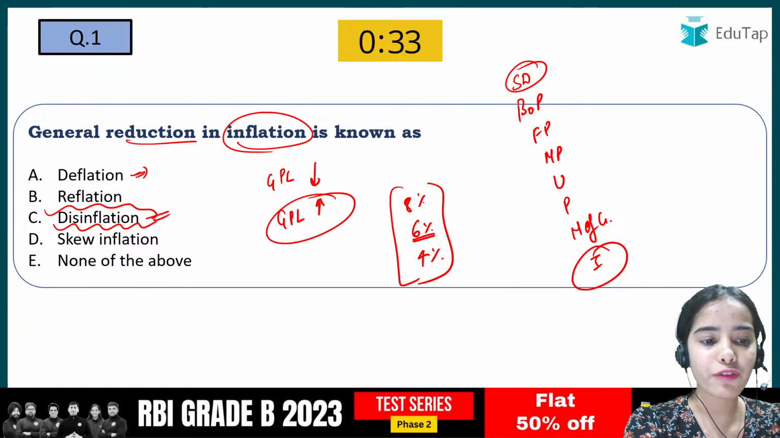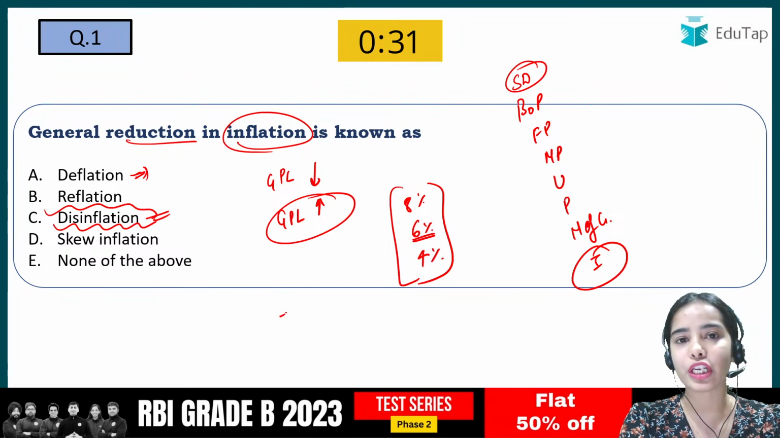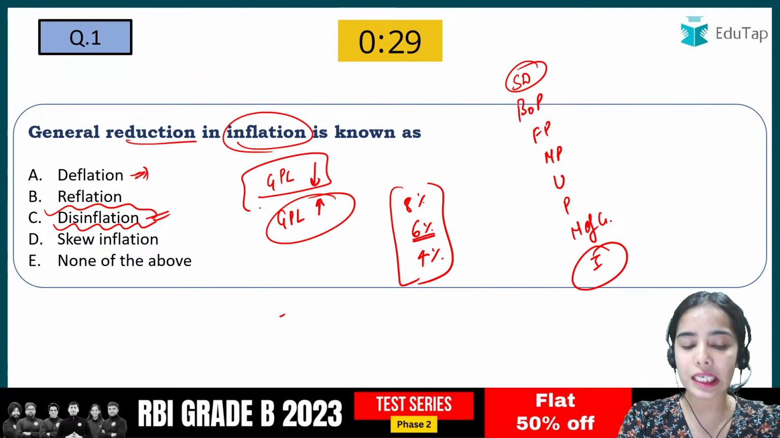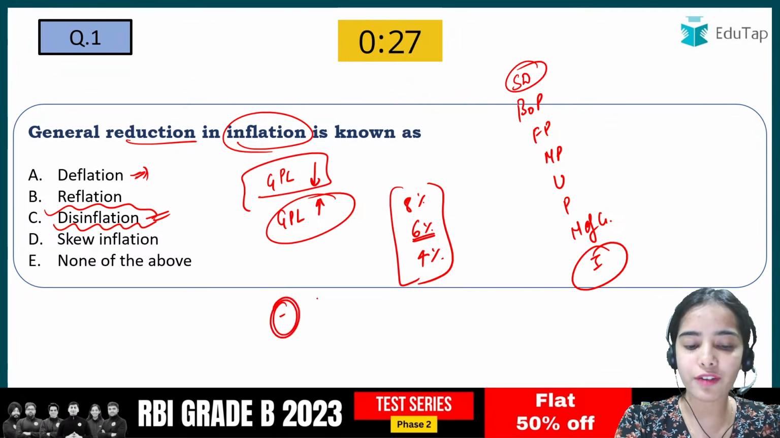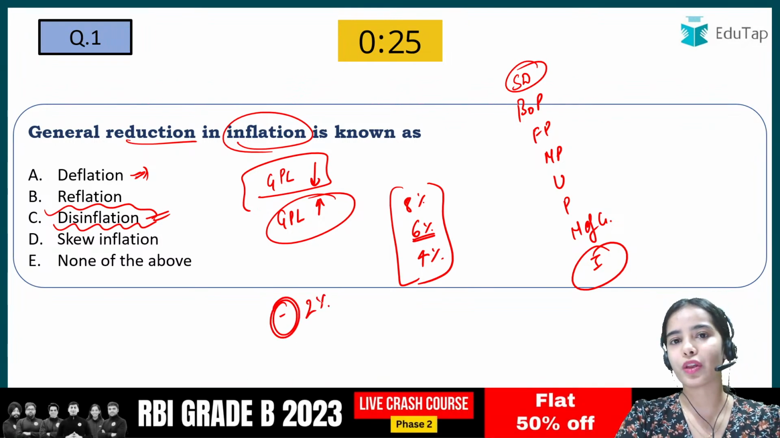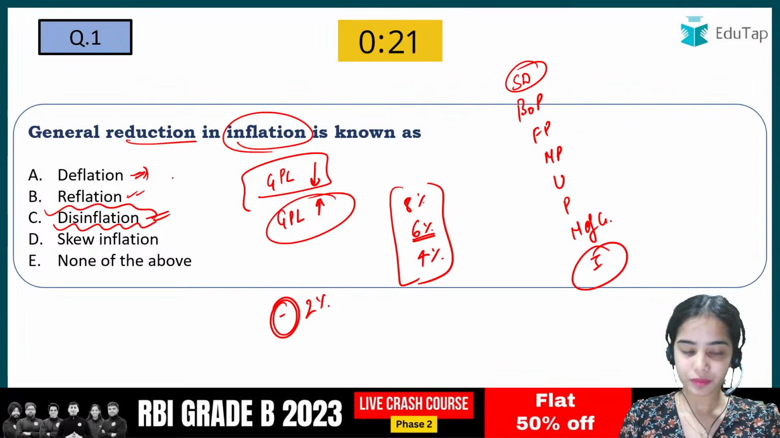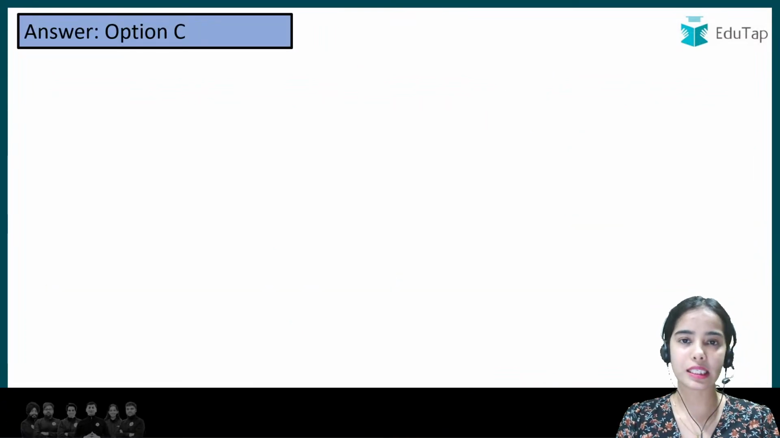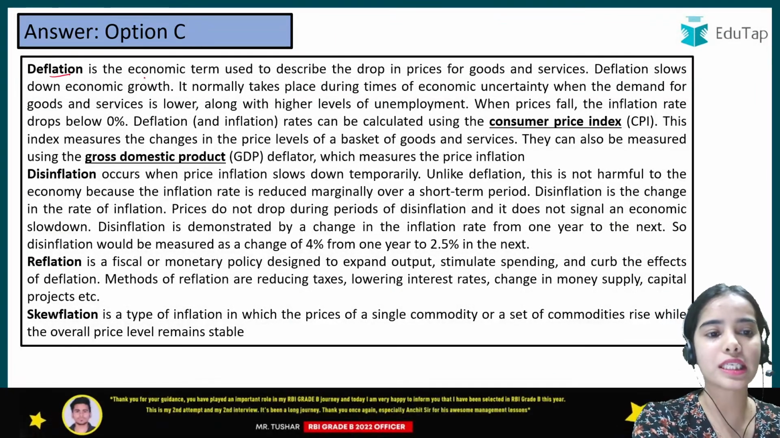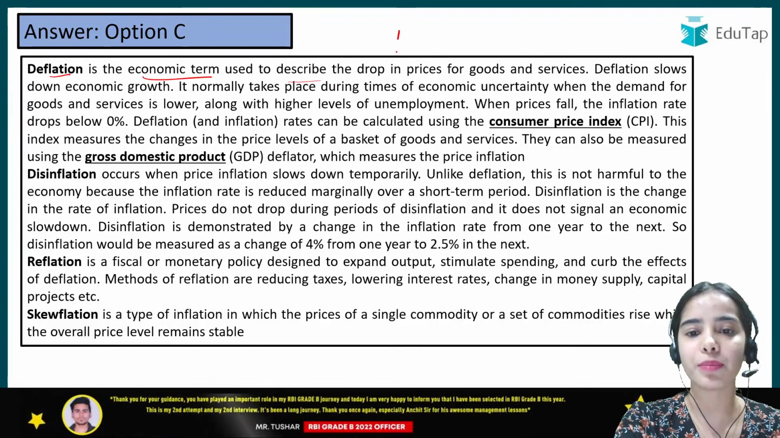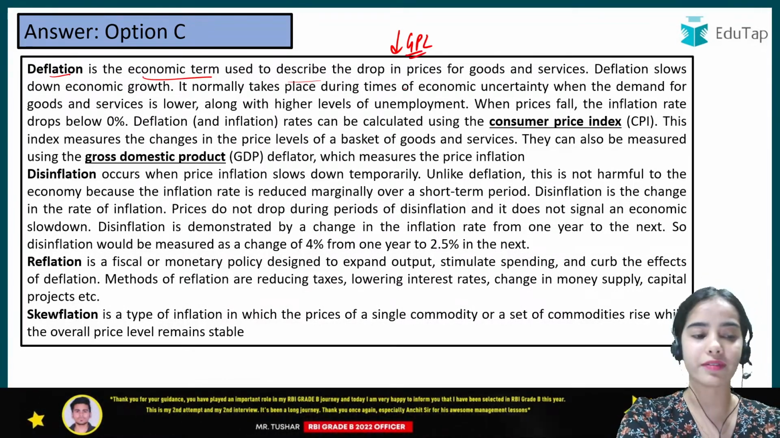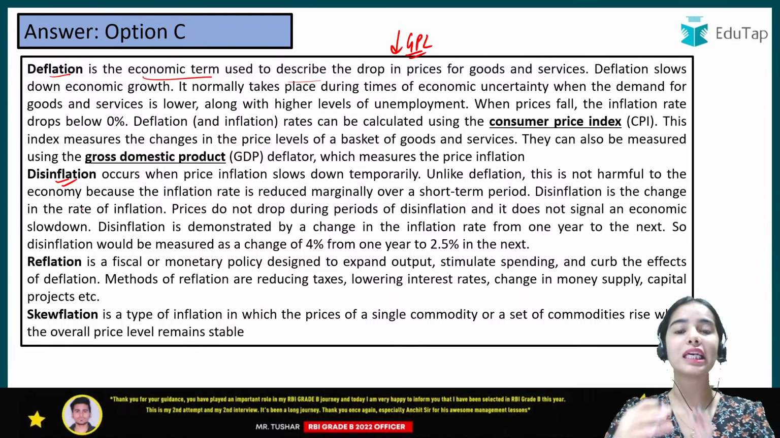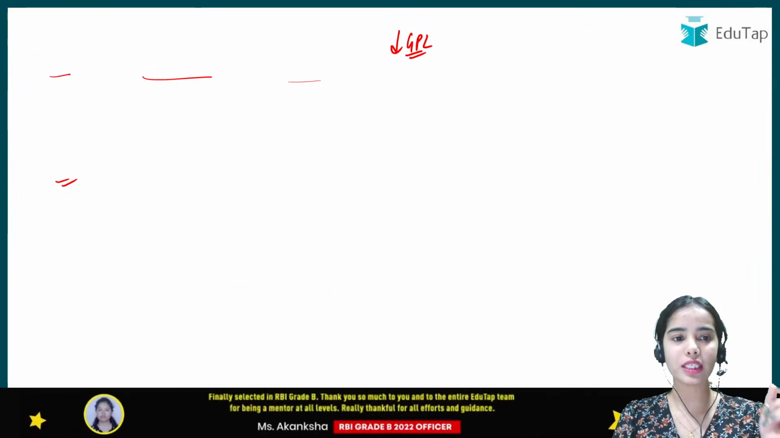Okay, deflation means that there is negative inflation, or the general price level is decreasing. That is, there is some negative 2%, negative 1%, that is deflation. Reflation, so here the answer is disinflation. Deflation is the economic term used to describe the drop in the general price level. Disinflation occurs when the inflation is decreasing. So here the right answer was C, because the inflation is reducing.